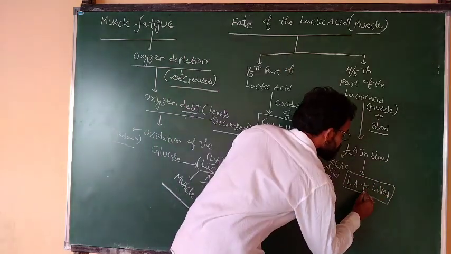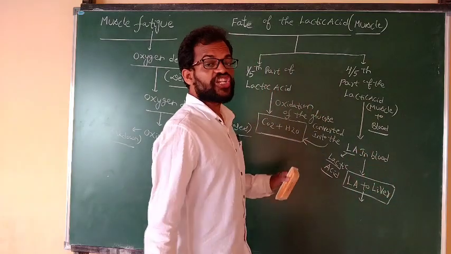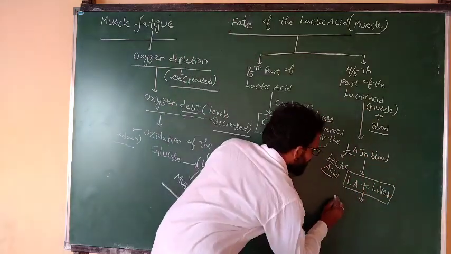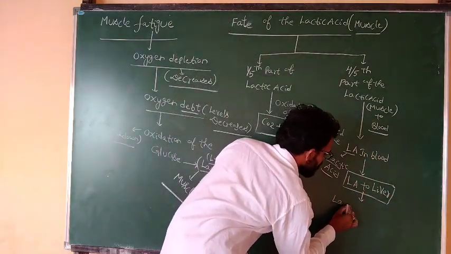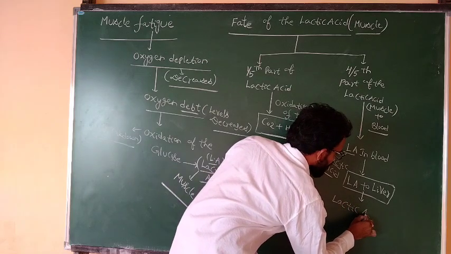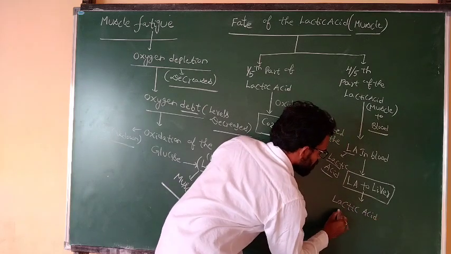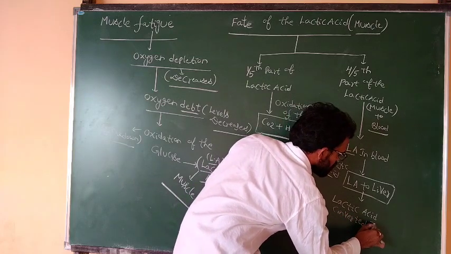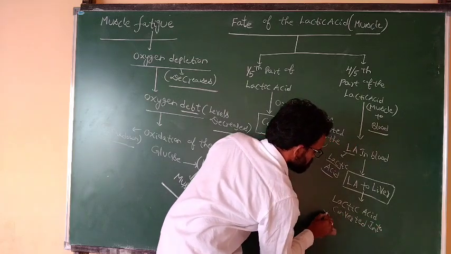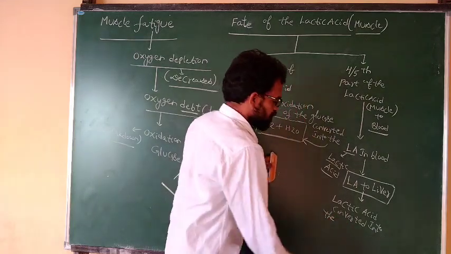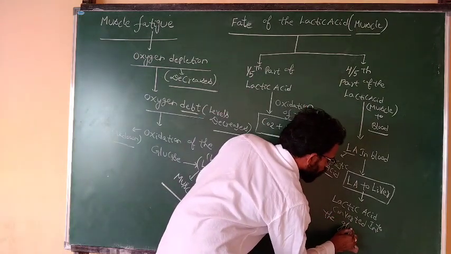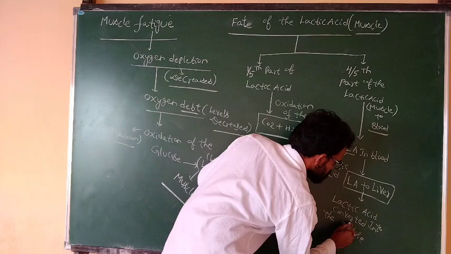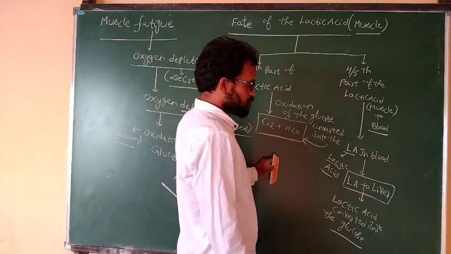Whenever this lactic acid reaches the liver, it is converted into glucose.